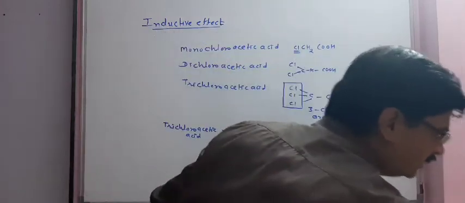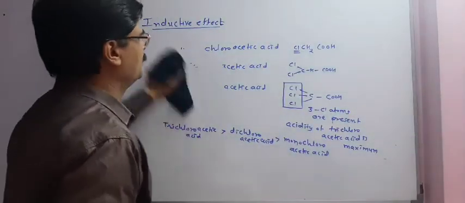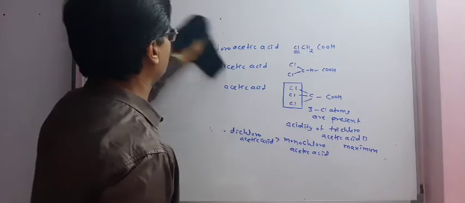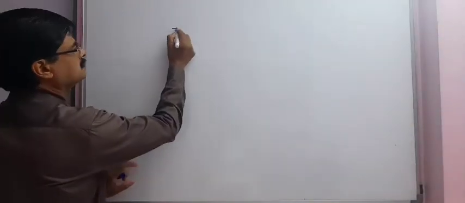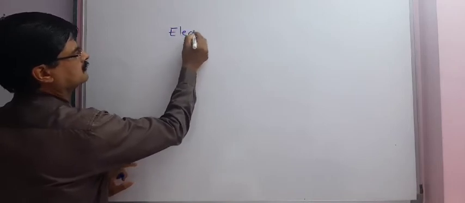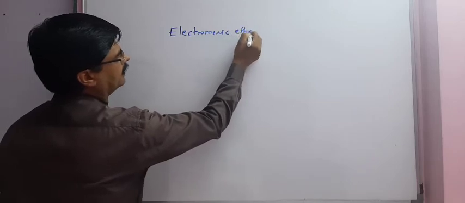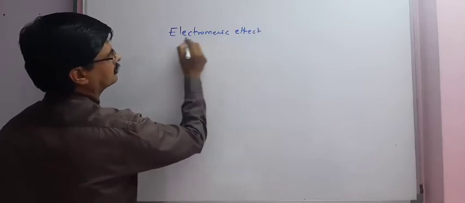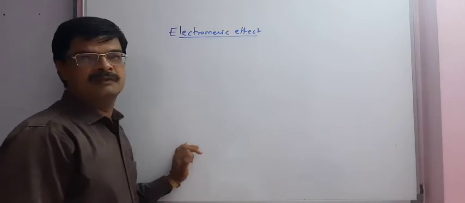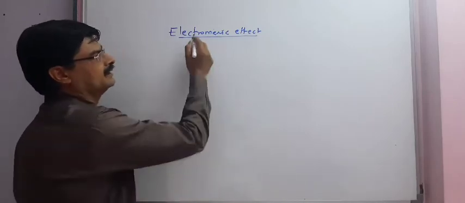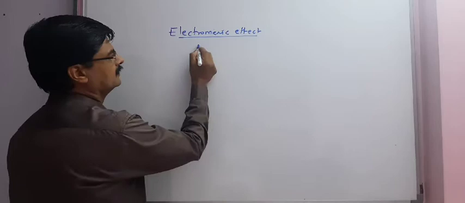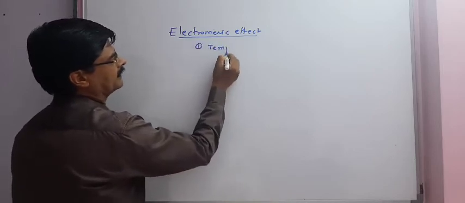Now we will study another electronic displacement effect, which is known as the electromeric effect. As inductive effect was a permanent effect, this electromeric effect is a temporary effect.